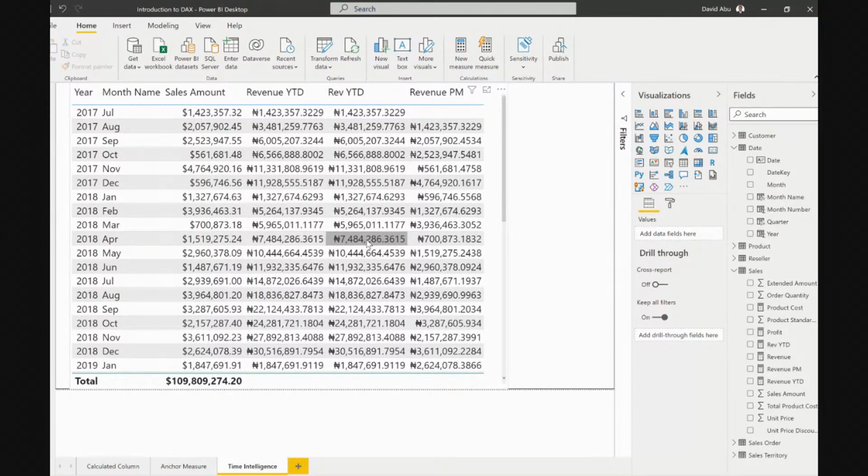If you can do that, then you start from here and start building them up. Then you'll notice that there are so many things that you'll be able to do with Power BI.